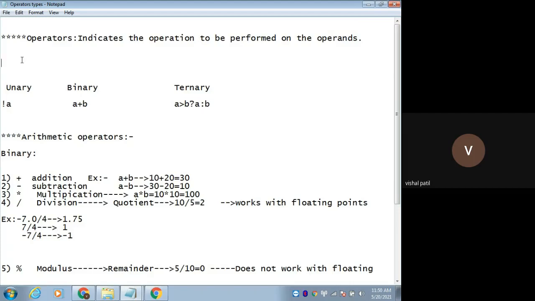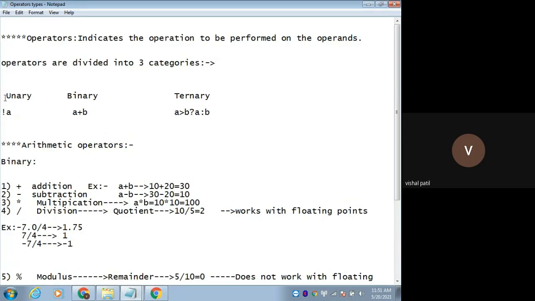Operators are divided into three categories. The first one is the unary operator. The second one is the binary operator.